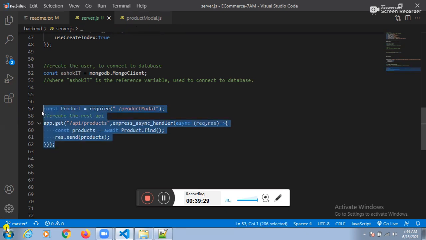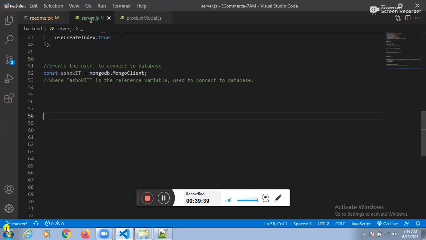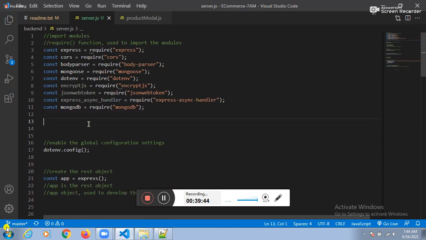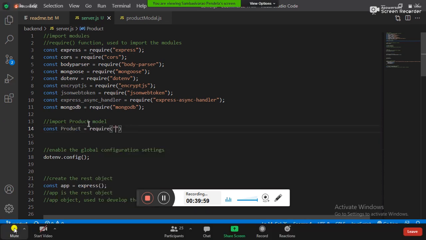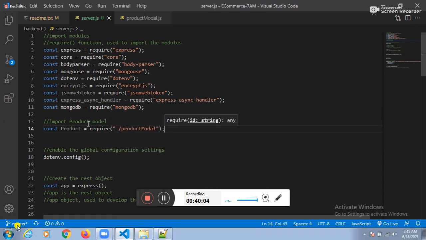Guys, did you prepare any model yesterday? Yes, sir. What is the name of the model? Product model. So can I import a product model? Yes. Guys, can I import at the global level? Yes, sir. See this one here, import product equals require of dot slash product model. Automatically we can import. Fine.